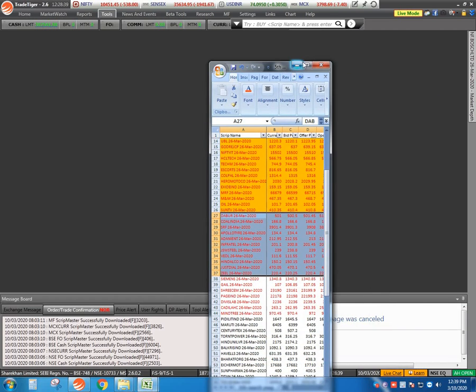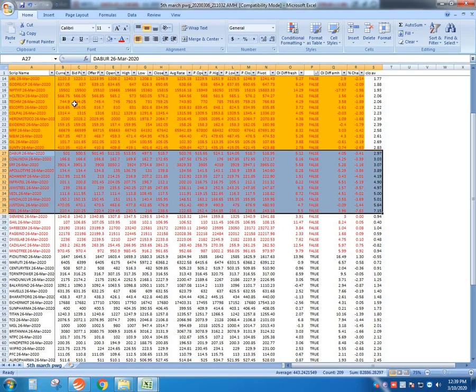Next day you need not do the Excel calculation. Directly put these shortlisted stocks to the market heat map, and if the market is negative in nature, go for the red stocks to take the short. If the market is bullish in nature, I will tell which one to take for going for the buying side or going long side.